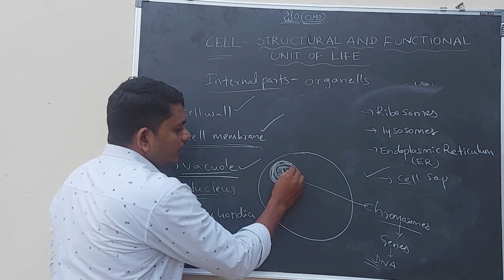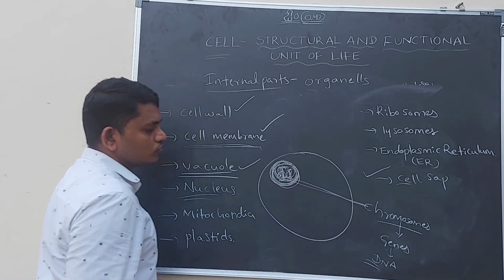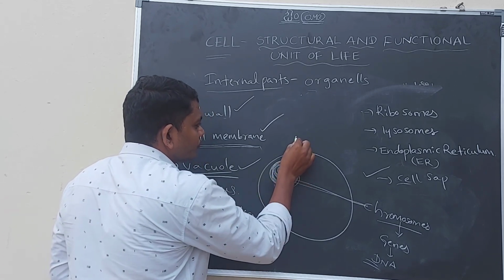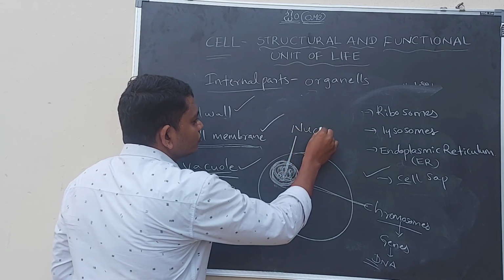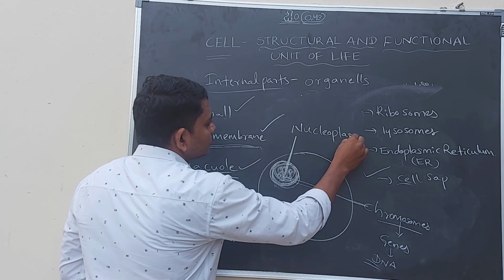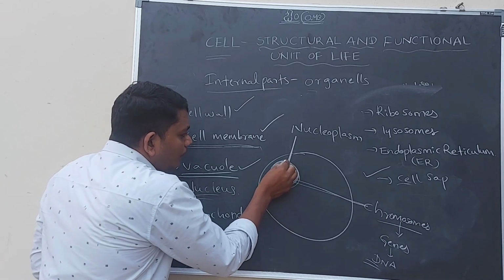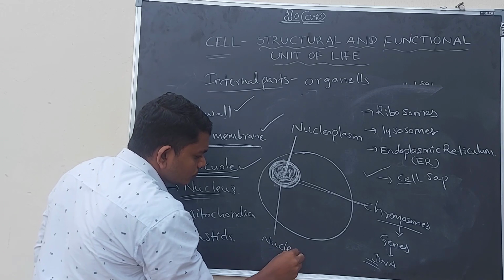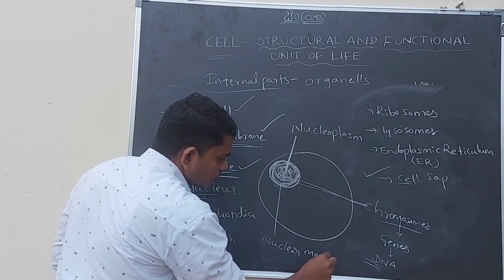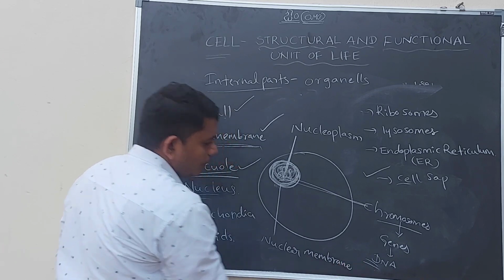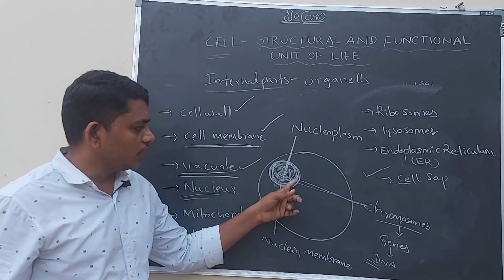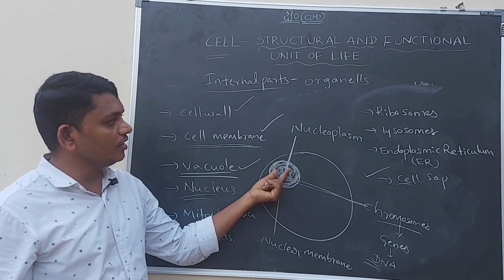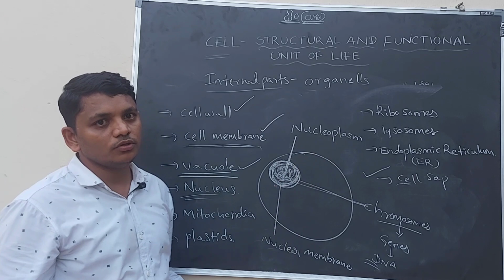Here it contains ribbon-like structures called chromosomes, and the material present in the nucleus is called nucleoplasm. The membrane around the nucleus is called the nuclear membrane. Here these are two important parts. The membrane around the nucleus is called the nuclear membrane. The material in the nucleus is called nucleoplasm.